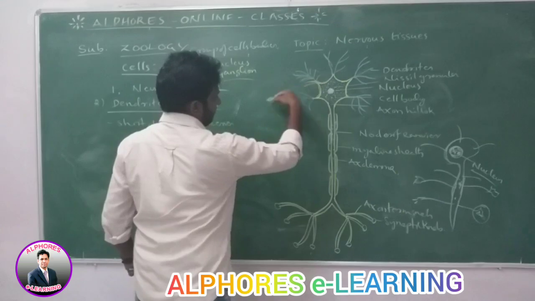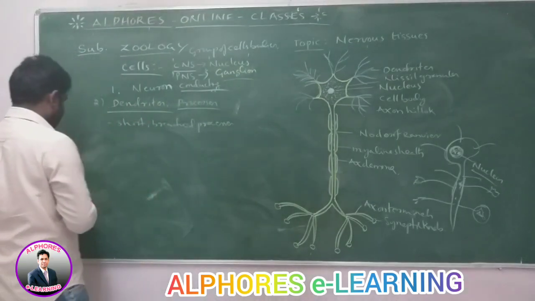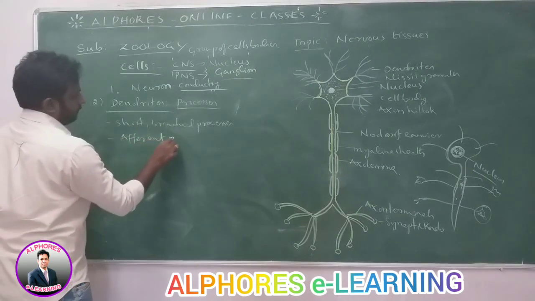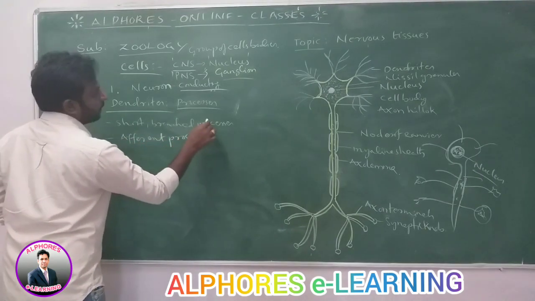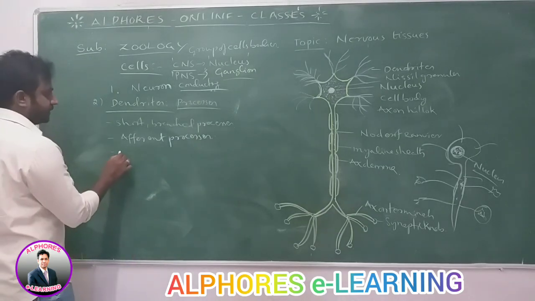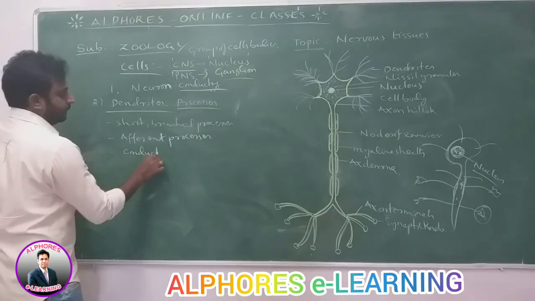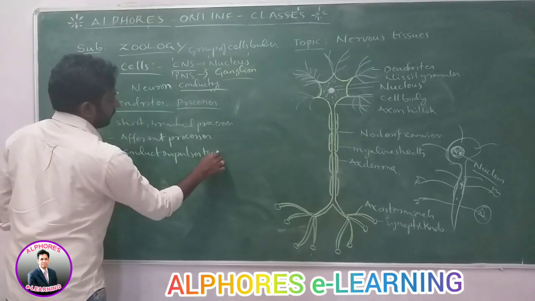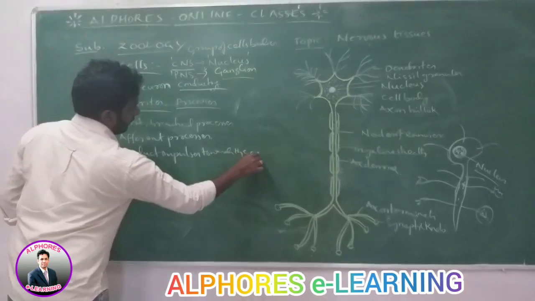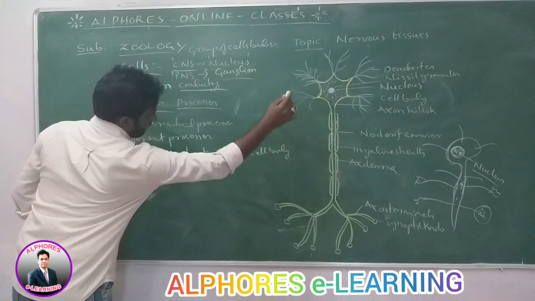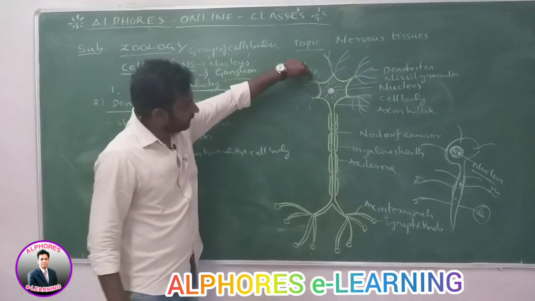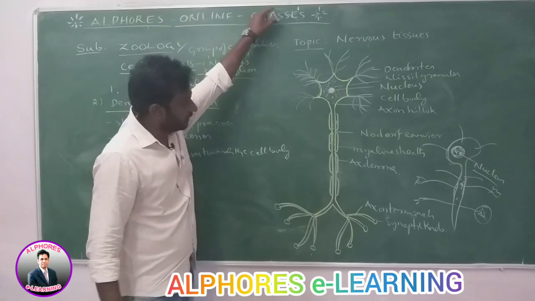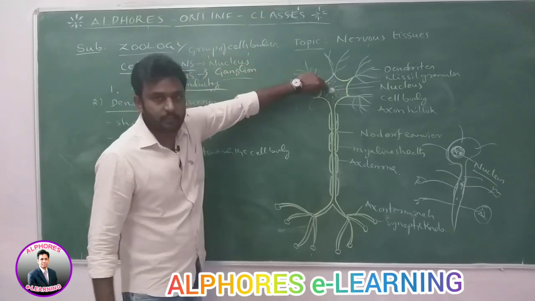Many dendrites are present, and these dendrites are afferent processes. Afferent processes conduct impulses towards the cell body. They carry the impulses coming from the brain or spinal cord or from another neuron, and send them to the cell body.